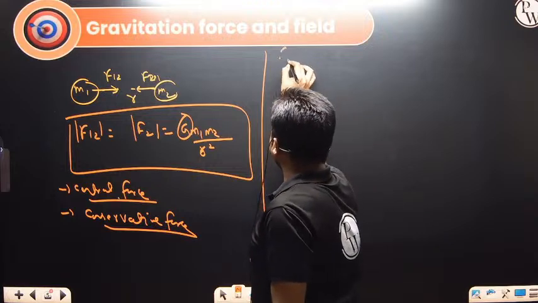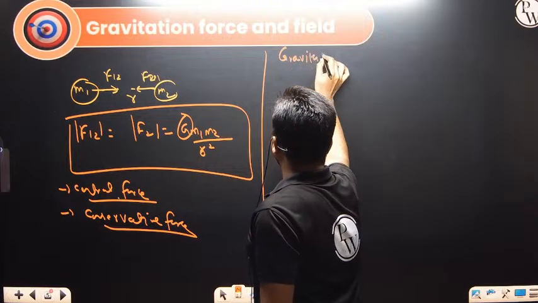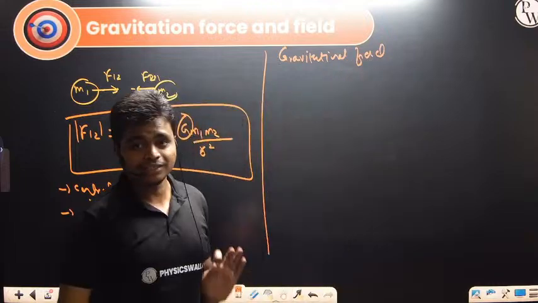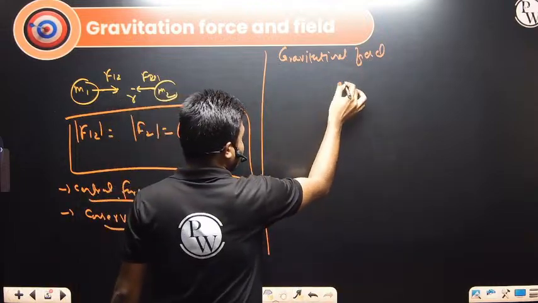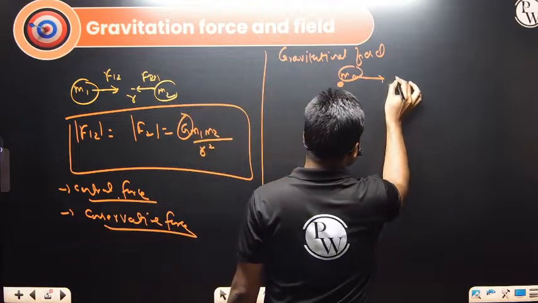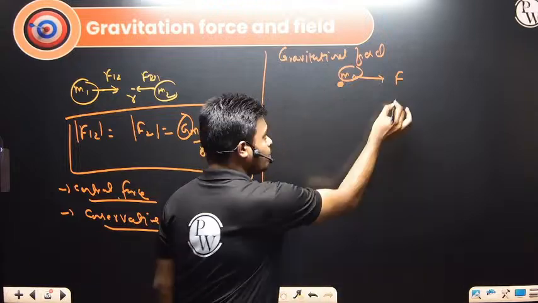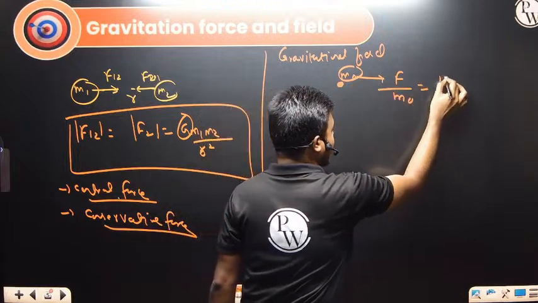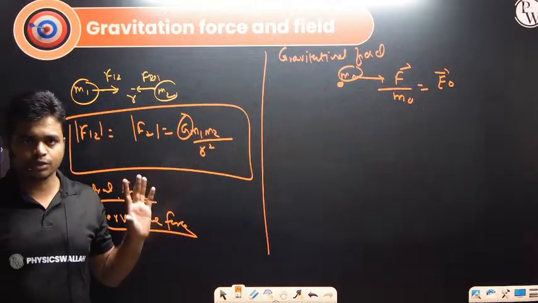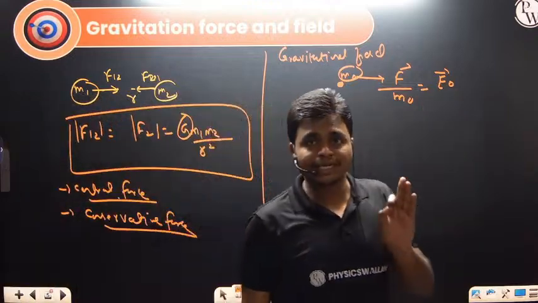Now the gravitational field. The gravitational field at any point is defined as follows: if you want to find it, put a test mass at that point, and the gravitational force acting on this mass divided by the mass itself gives the gravitational field at that point. Of course, this is a vector quantity, and its direction depends on the direction of the force.